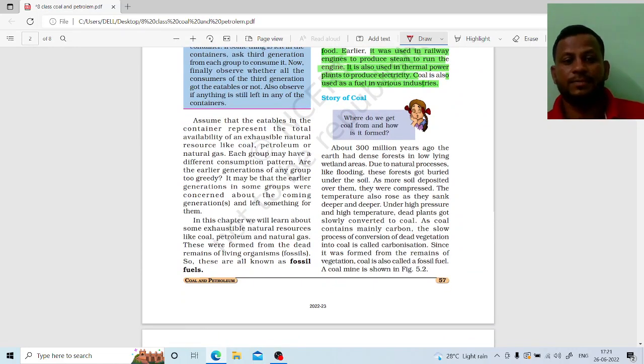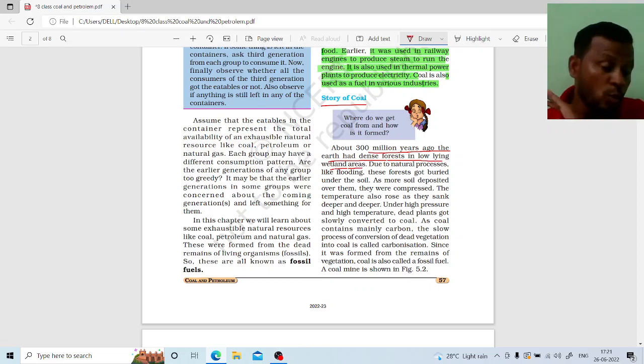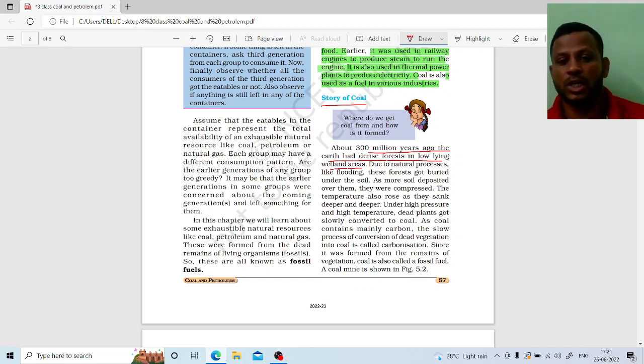Next thing. What is the story of coal? Let us see. From 300 million years ago, the earth had dense forests on lush green land. It means that before 300 million years, there were only forests present on the earth.